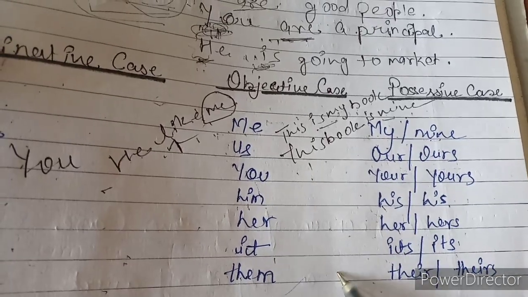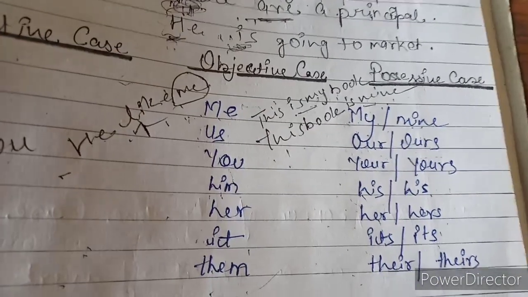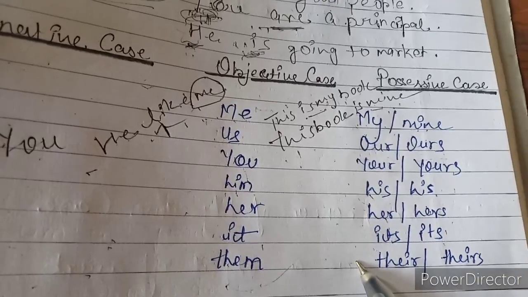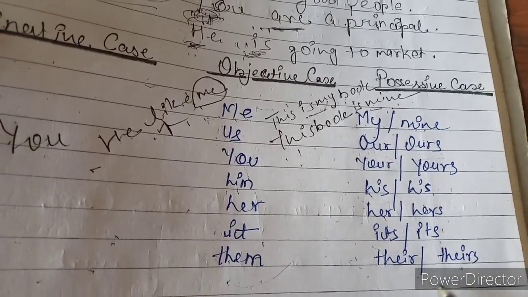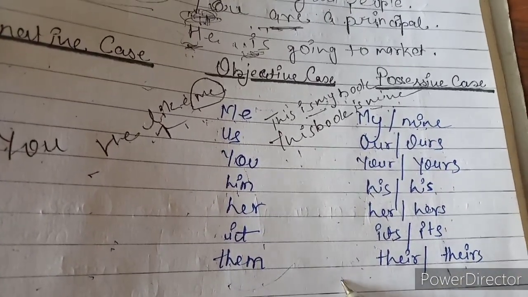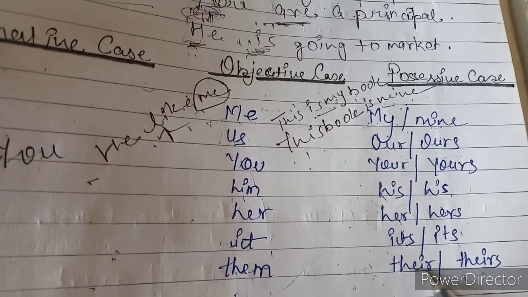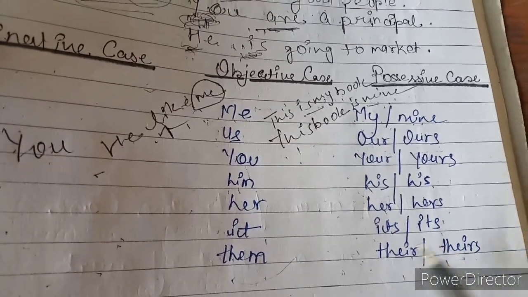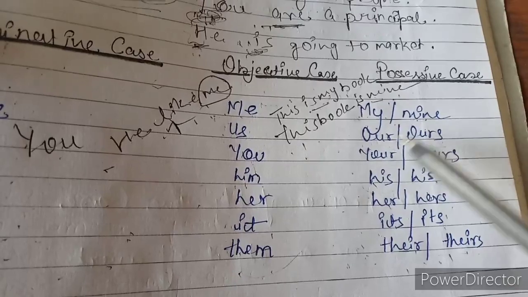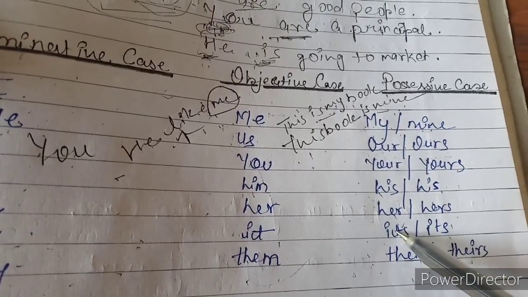We can say these books are theirs. These books are theirs. These are their books. See the difference between the two sentences I told you, and in this way we can use these possessive pronouns.